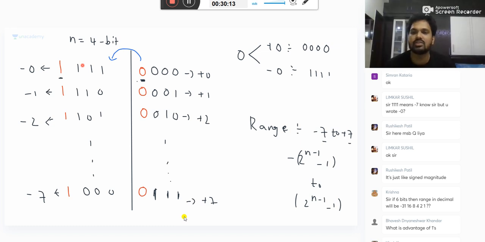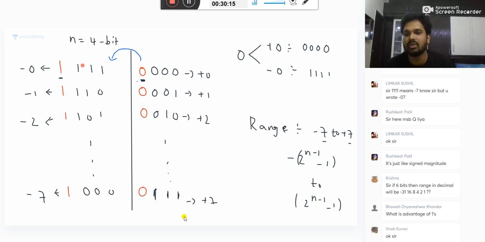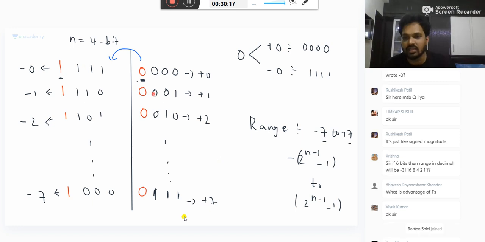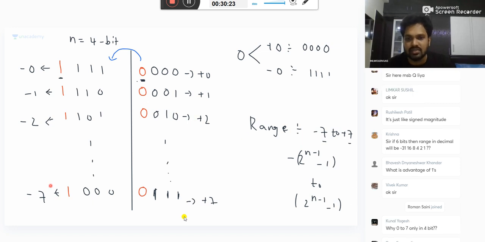What is the advantage of 1's complement, Bhavesh? Now I am coming to that point only. First understand. I don't know what your problem is, Kunal. I have explained this much. Please see properly. What is your doubt? Ask me properly. Kunal, please ask me what your doubt is. I can explain better, no problem.